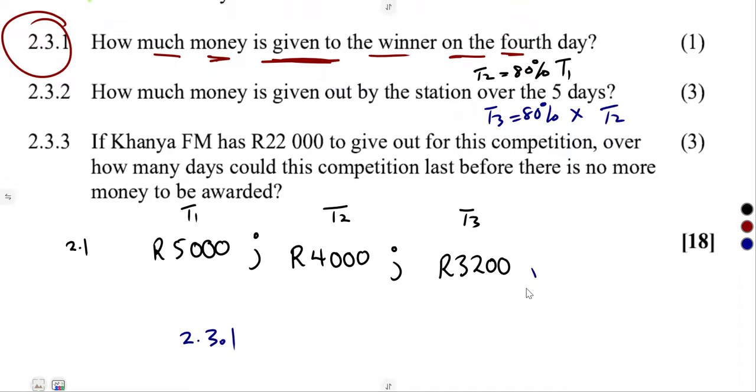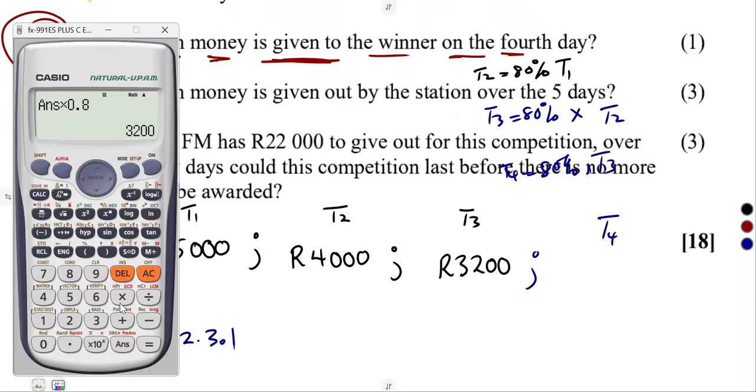So what is our T4? Remember the concept 80%. T4 is 80% of the previous day, T3. From what we had, multiply by 80%, 0.8. That's 2,560. Just like that.